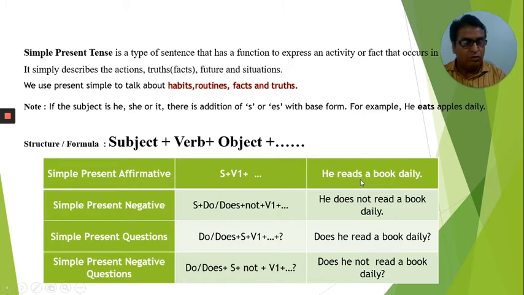So this same sound of s has been added to do, and we have made it does. So the es is added over here. So with do we have added the es and made it does. So he does not read. He does not reads will not come, because if it comes, then there will be two sounds of s. So the rule is this: there has to be only one sound of s in a single sentence when the subject is he, she, or it.